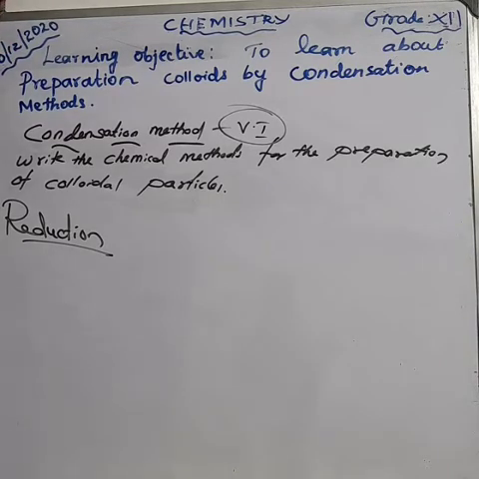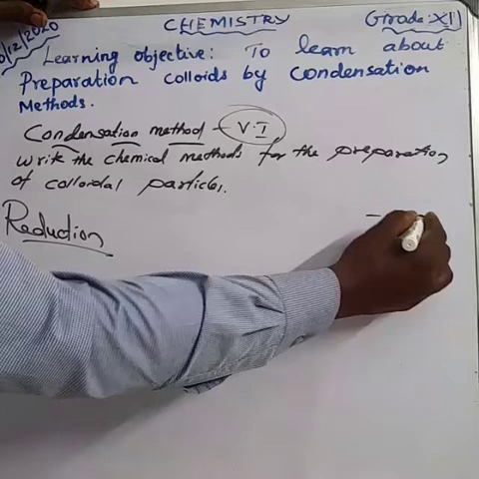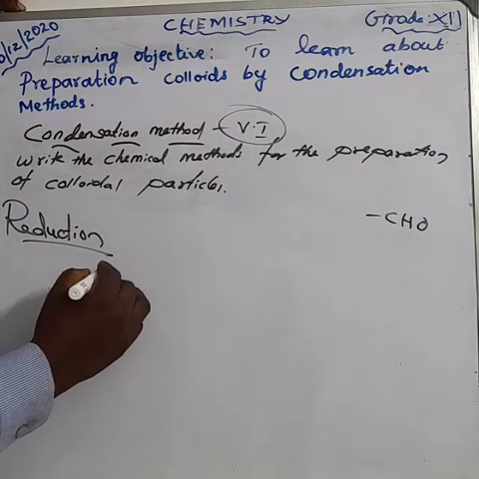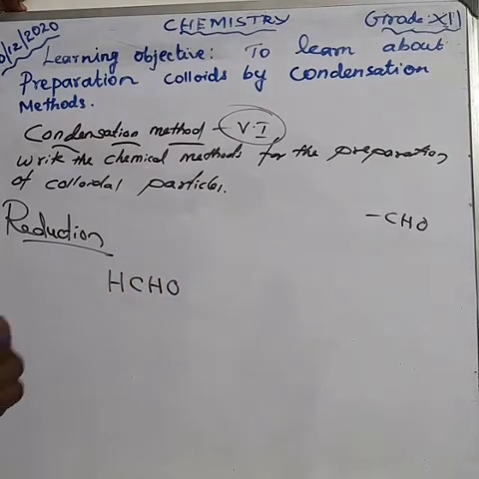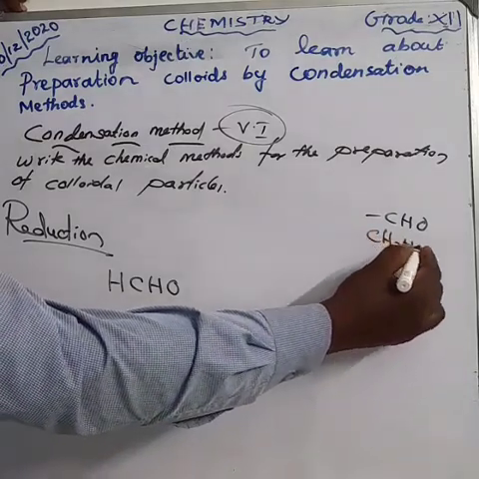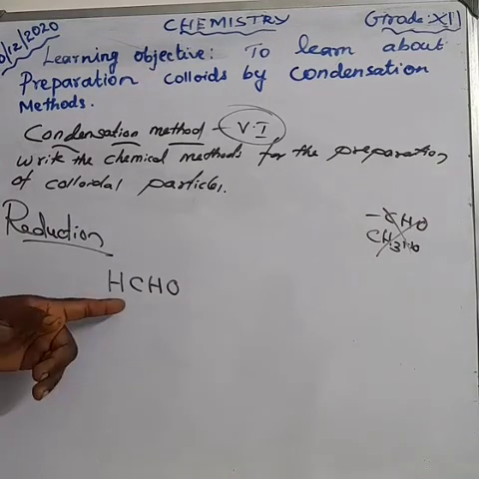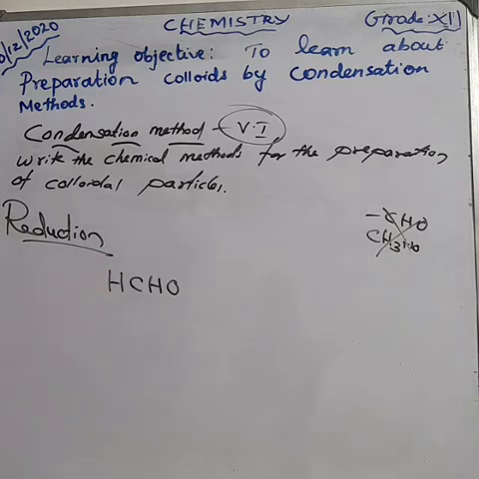What is the formula for formaldehyde? The functional group is aldehyde. Aldehyde means, all of you know, CHO. Formaldehyde is HCHO. For example, acetaldehyde is CH3CHO. Am I right? We are not discussing that here. Just, the formula for formaldehyde is HCHO.